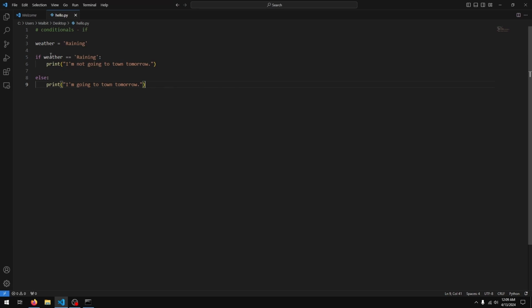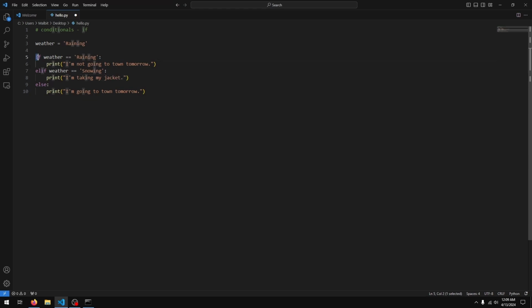Now here we're just testing one situation, which is if the weather is raining. What if we wanted to test more than one? Well, then we use elif. So elif is short for else if, and the way we use it is we type in elif and our second condition. So I can say weather equals snowing, maybe, print I'm taking my jacket.